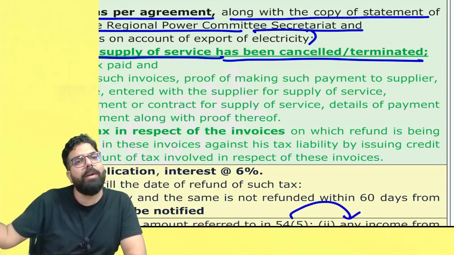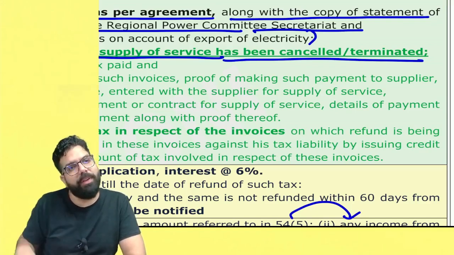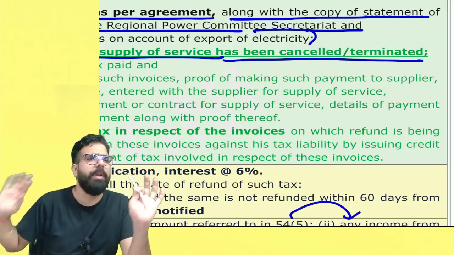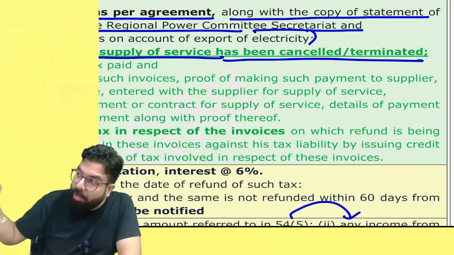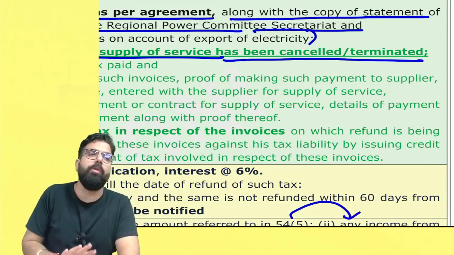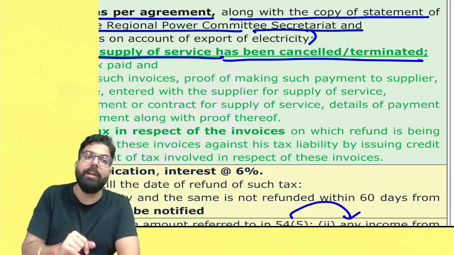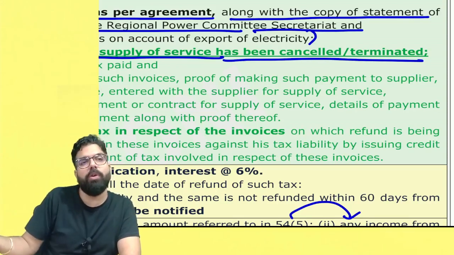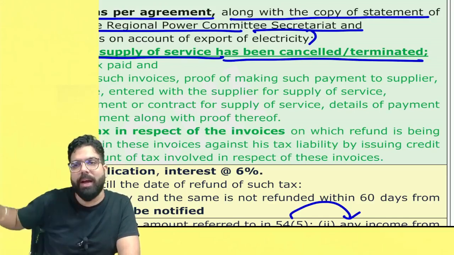Or maybe I had taken an insurance agreement with one company, and after 2-3 years the insurance agreement has been terminated, maybe because of some breach of trust. I had paid an advance amount along with the GST. He returned me the amount which was paid, but did not return me the GST. Why did they not return it? If the time limit for a credit note was there, he could have issued a credit note and done his GST adjustment.